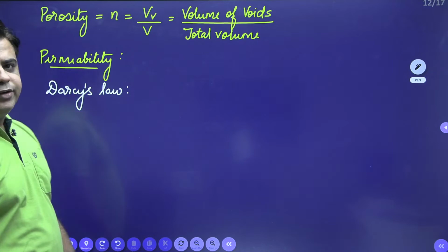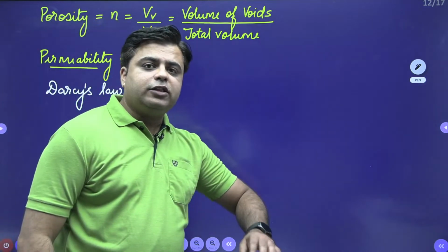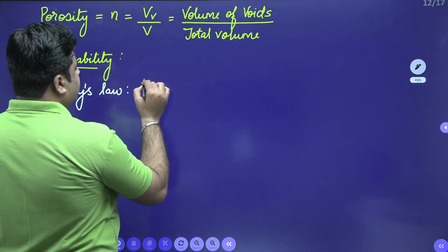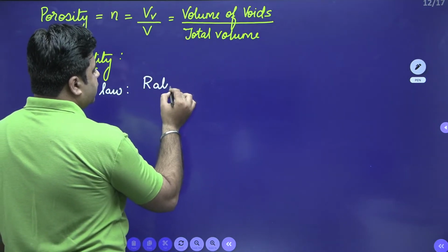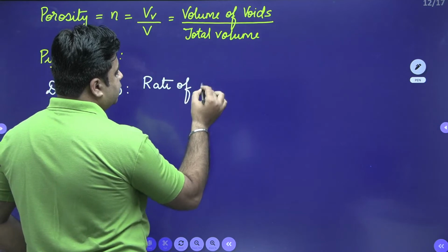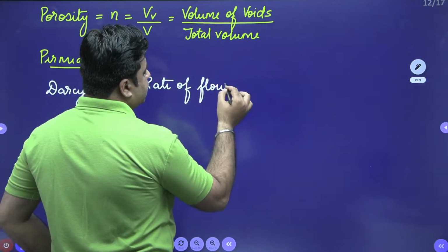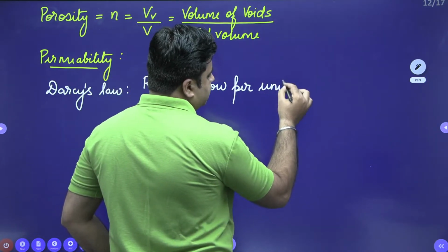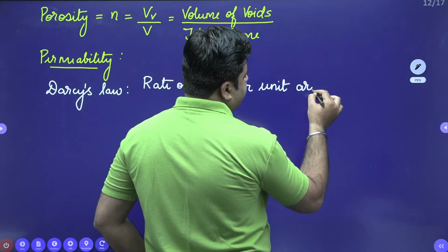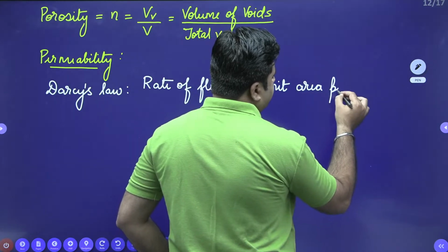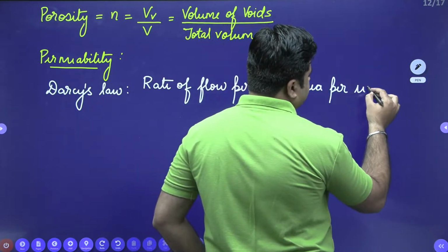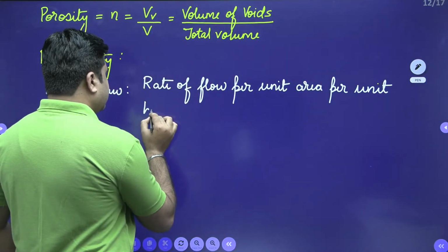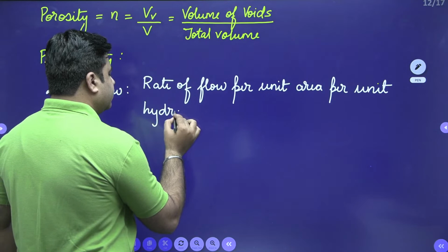Permeability is defined using Darcy's law. Through Darcy's law, permeability is defined as the rate of flow per unit area per unit hydraulic gradient.